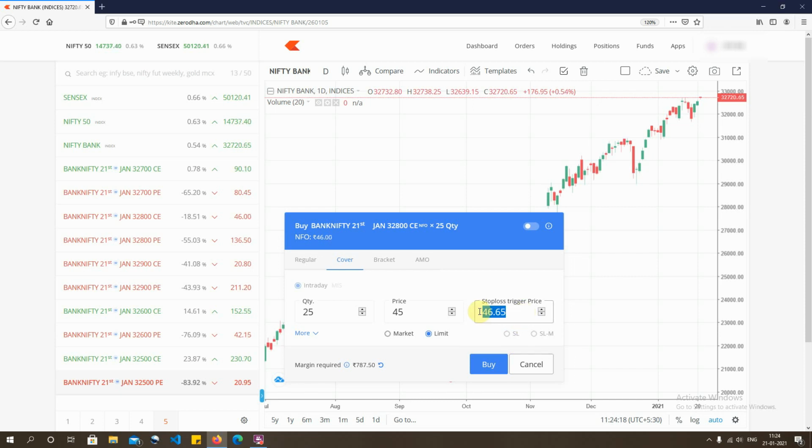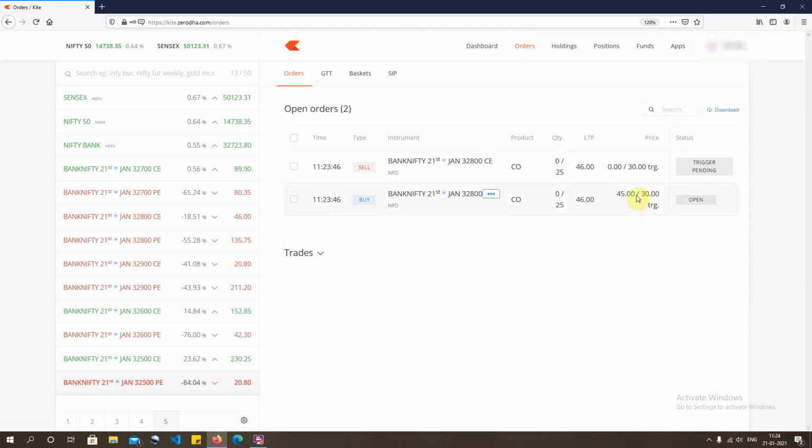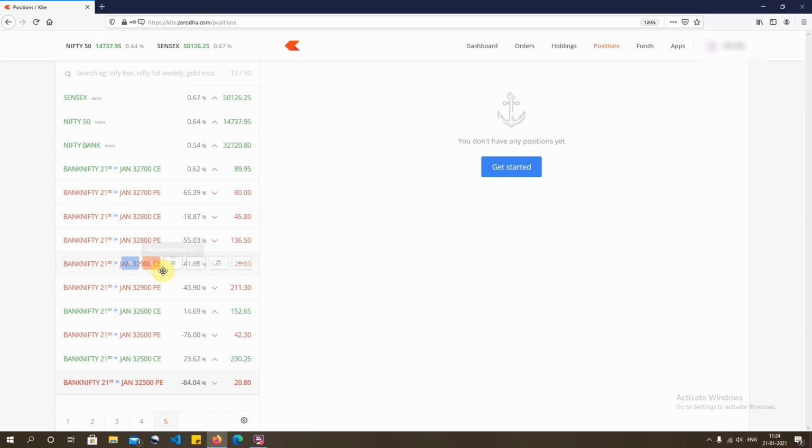So if I were to put a stop loss of 30 and put a buy order in the market, this order has gone into our order book. That is, we are putting in a buy price of 45 and the stop loss for the same is 30. That is how we are taking the position in the market. So that is the perspective from the buyer of an option.